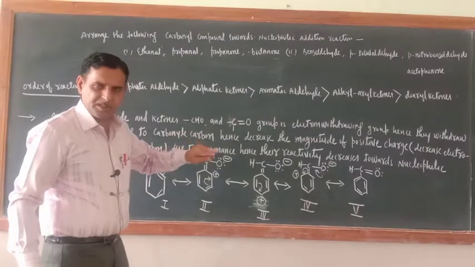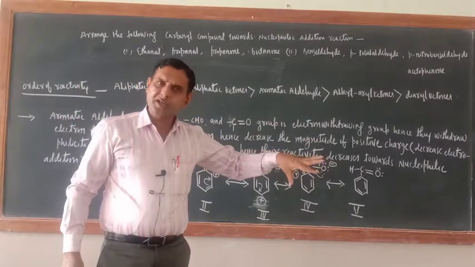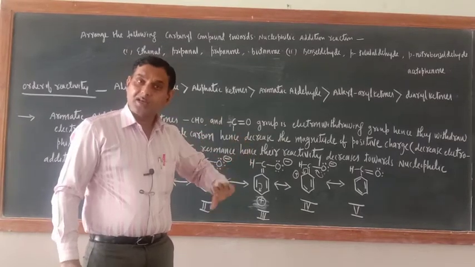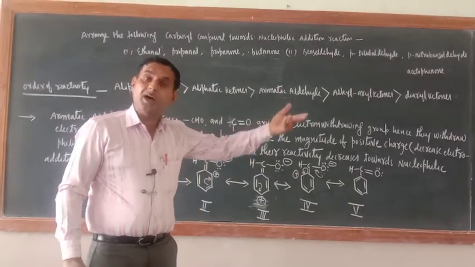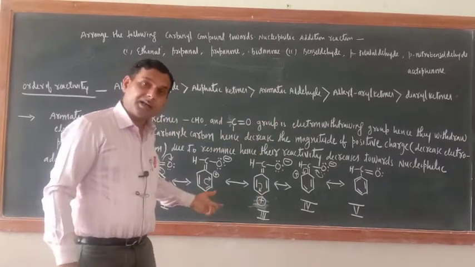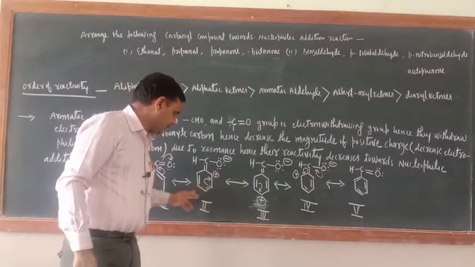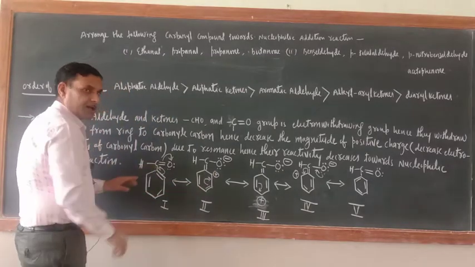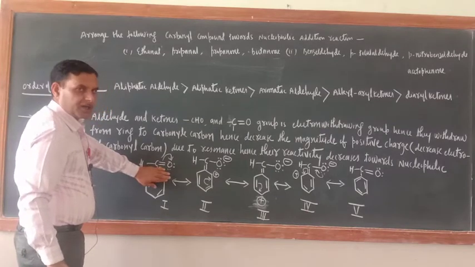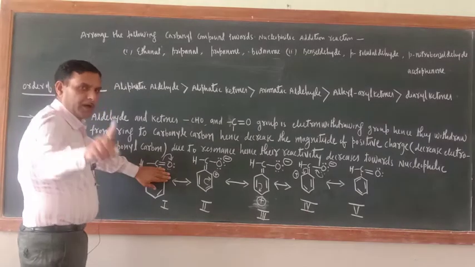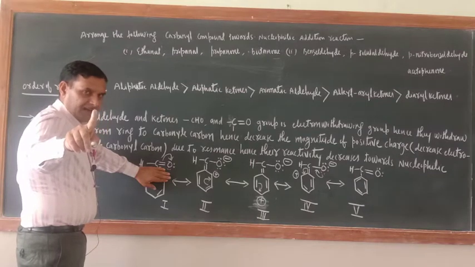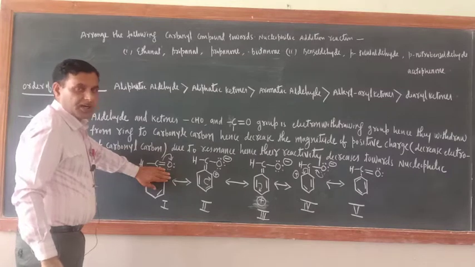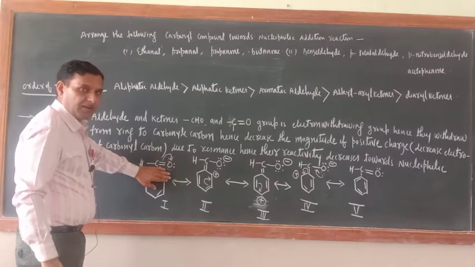Okay, and the difference would be there. If electrons are going toward the ring, what would be there? Negative sign will come in the ring. But if electrons are going from the ring to the electron withdrawing group, then the ring will receive the positive charge. Just see, subsequently positive charge is there here. Okay, so now this bond will go here. Now suppose this benzene ring is not here, then this carbonyl carbon would have received the positive charge. Am I correct or not? Because oxygen is more electronegative than carbon, so the electrophilicity of carbonyl carbon would have increased.